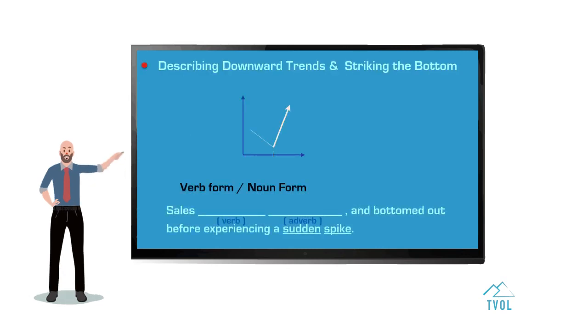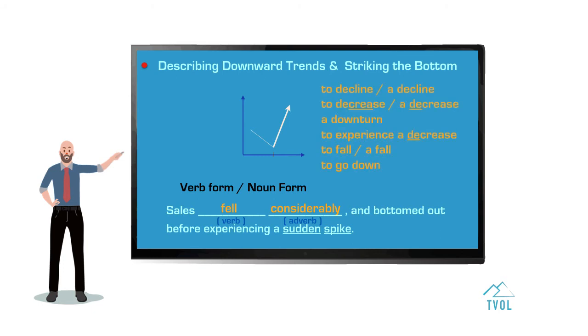Describing downward trends and striking the bottom. Sales fell considerably and bottomed out before experiencing a sudden spike. Some of the words that you can use to describe a decline are to decline, a decline, to decrease, a decrease, a downturn, to experience a decrease, to fall, a fall, to go down.